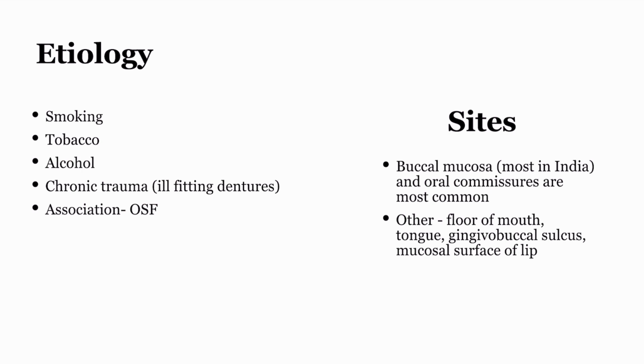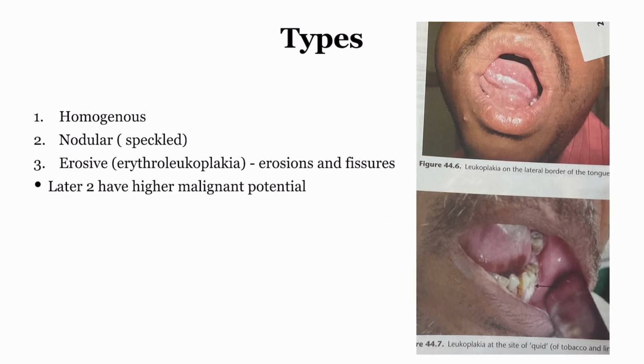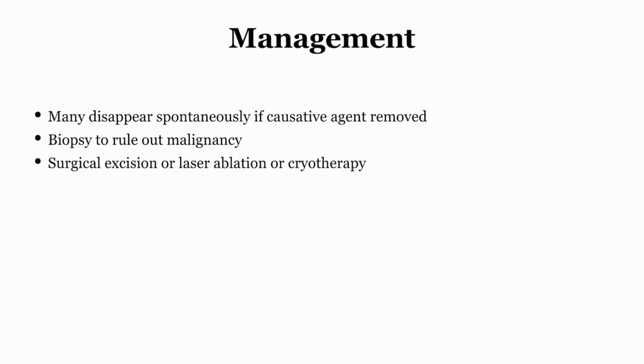The site is the buccal mucosa, which is the most common site in India, and the oral commissures, which is also a very common site. And the other sites are floor of mouth, tongue, gingivobuccal sulcus, and mucosal surface of lip. Then we read about its three types, that is the homogeneous, nodular, and erosive, in which the nodular and erosive have a higher malignant potential. Then in the management, we see that it can disappear spontaneously in time, and we have to do the biopsy and then the surgical excision or laser ablation or cryotherapy.